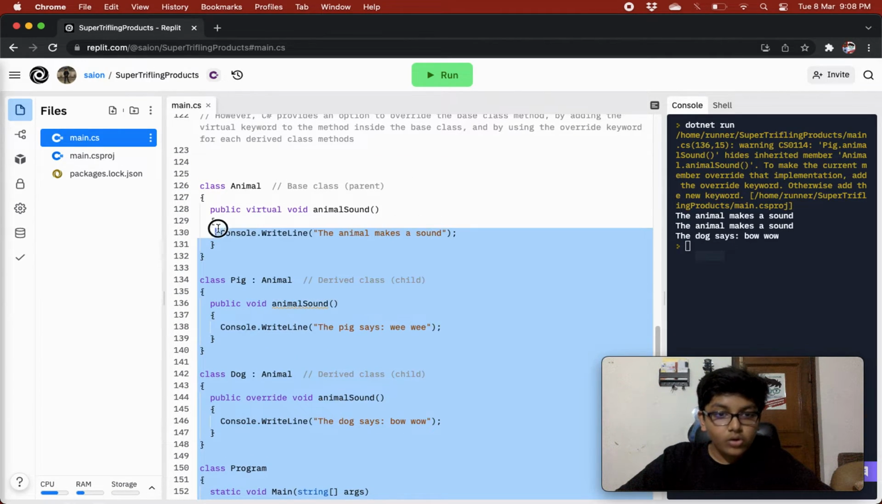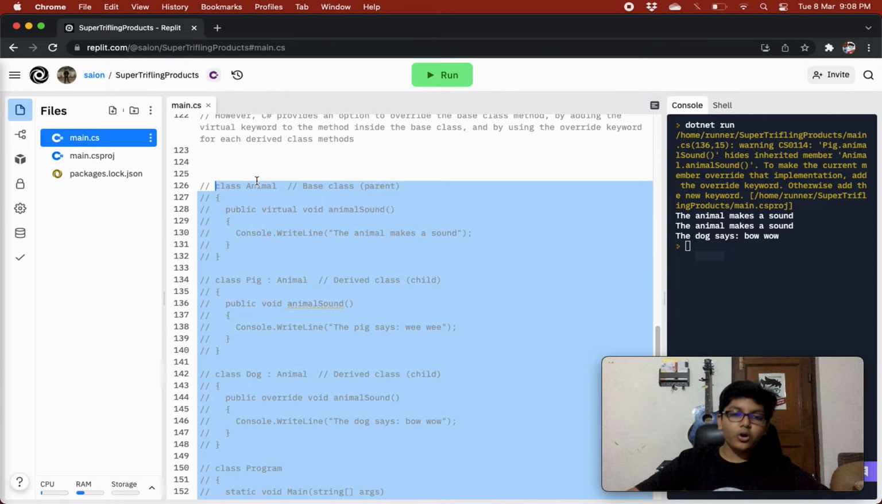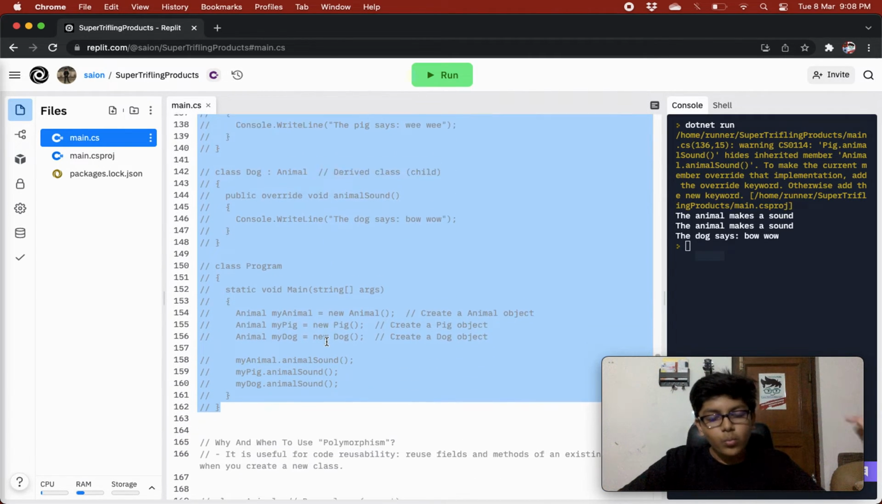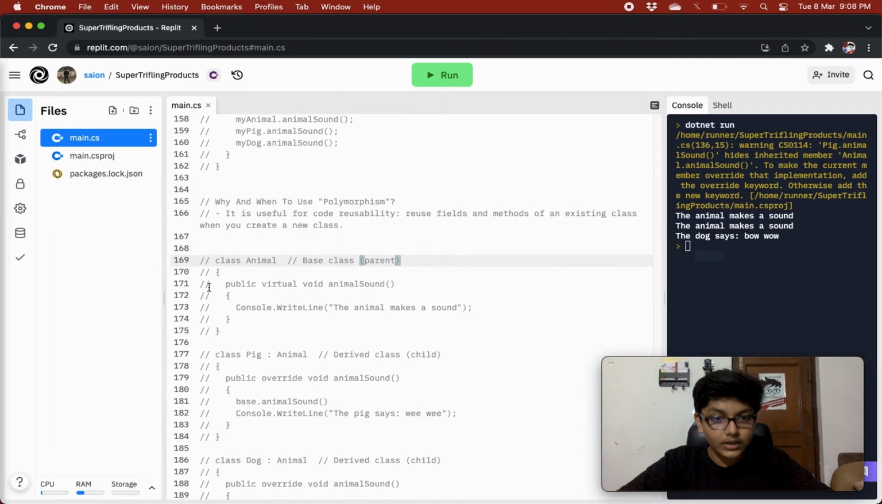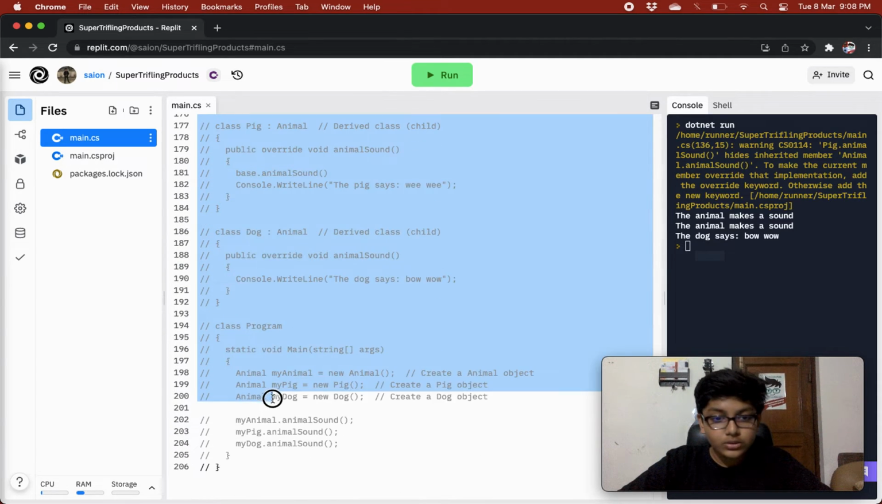So now we have learned about polymorphism. Why and when should we use polymorphism? It is useful for code reusability, as is inheritance. Reuse fields and methods of an existing class when you create a new class. Now, how can we reuse?